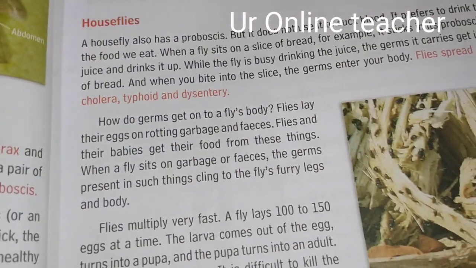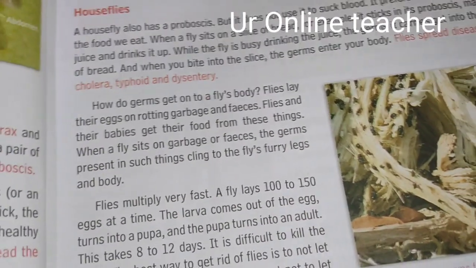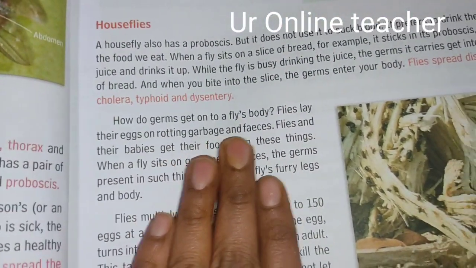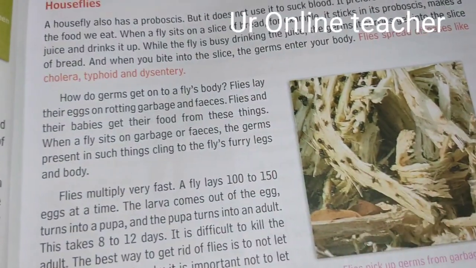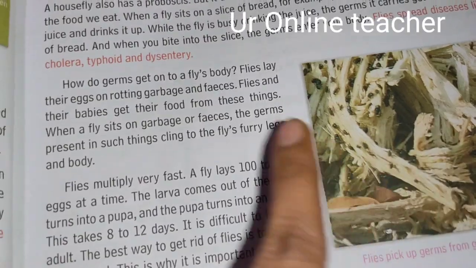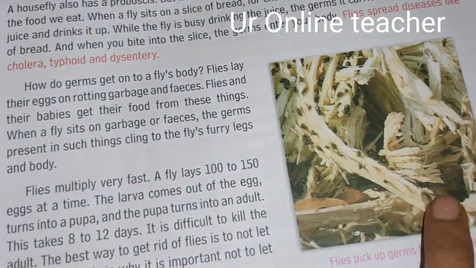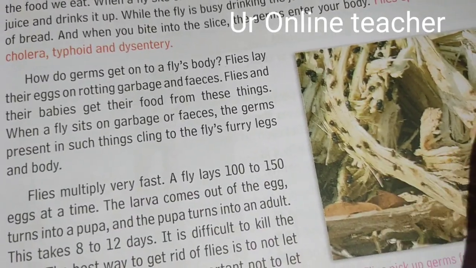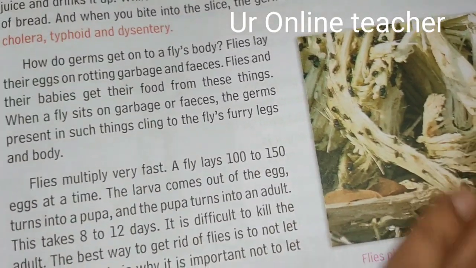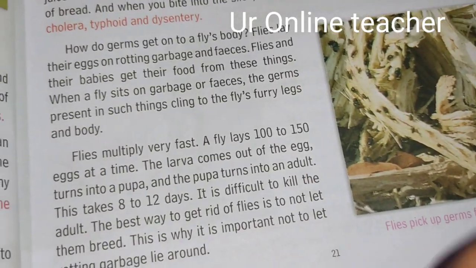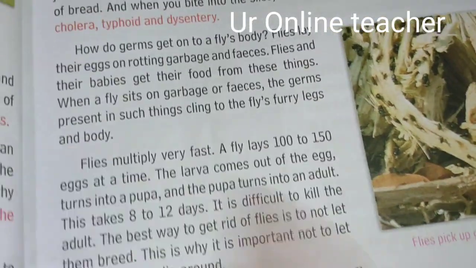So how do germs get into a fly's body? Flies lay their eggs on rotting garbage and feces. Flies and their babies get their food from these things. So when a fly sits on garbage or feces, the germs present in such things cling, meaning attach, to the fly's furry legs and body.